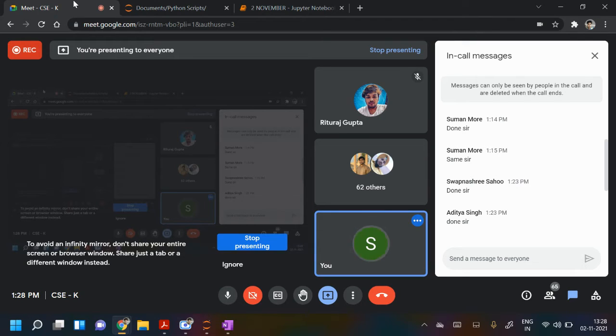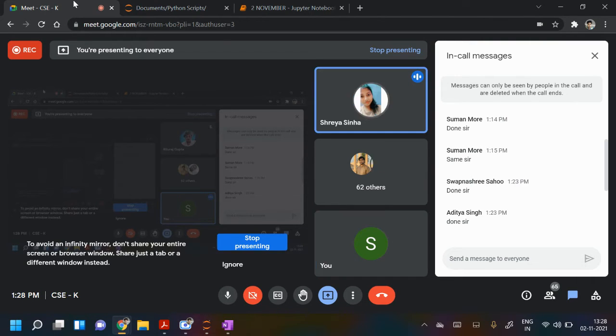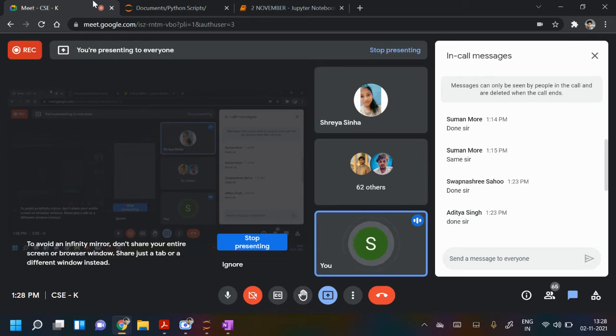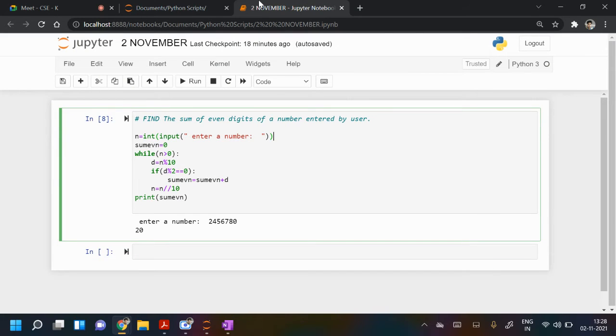Sahil Gupta, are you here? Okay. Shreya Sinha. Yes, sir. Okay. So have you done this program? This one? Yes, sir, I'm doing. So just do it. You have to see and type the same. Just run it and show me whether it is working or not. Just run it and share your screen.